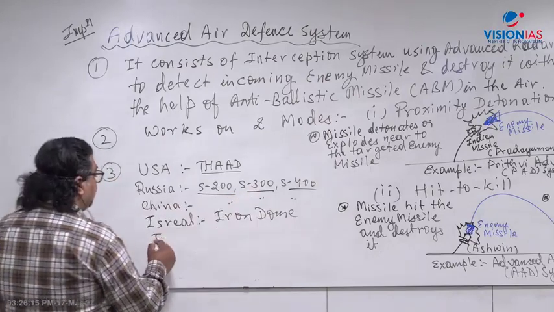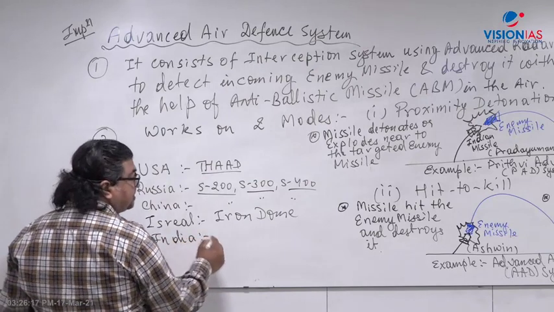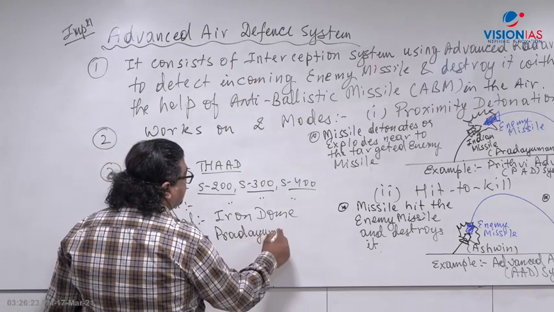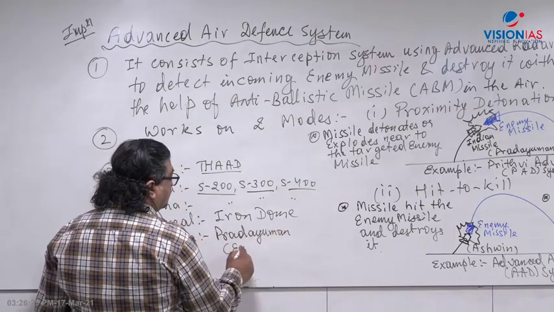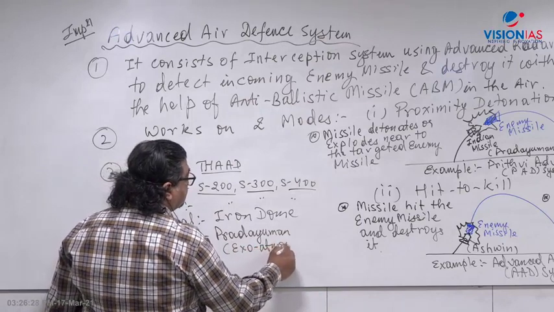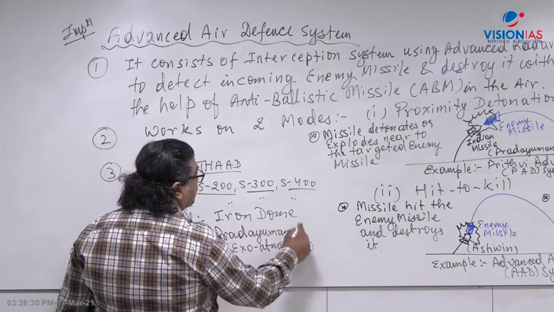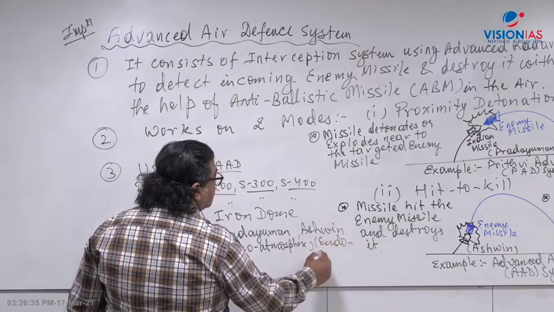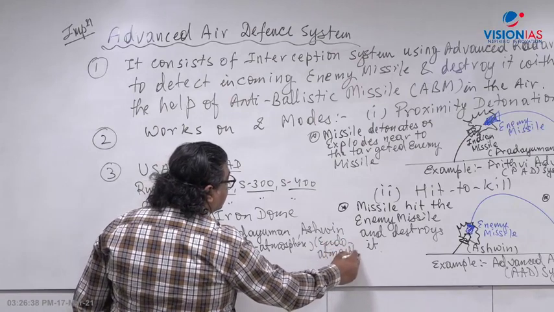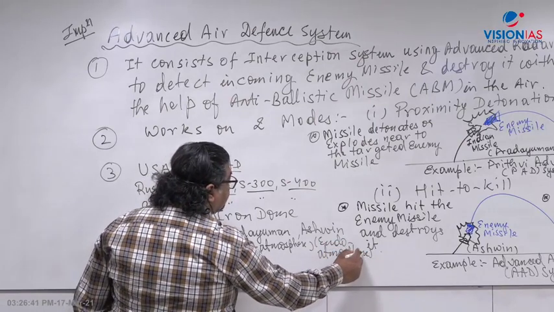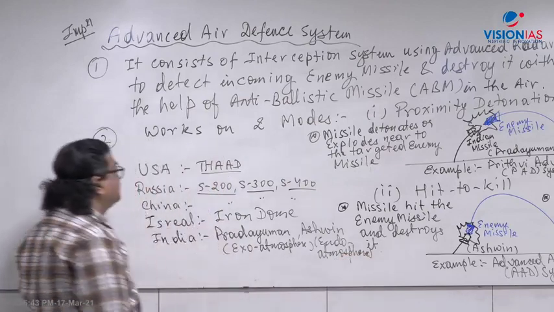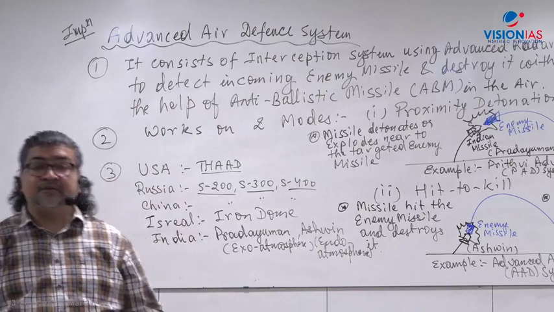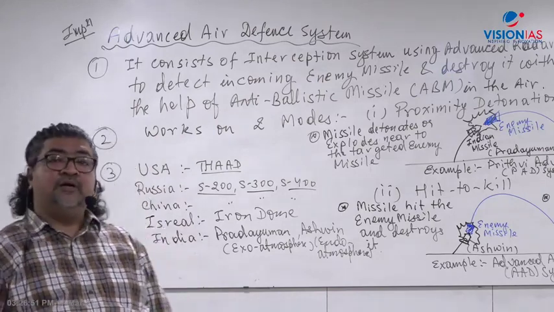And now, as I said, India has developed its own. What is the name of the missile? One is Pradyuman. From the DRDO point of view, Pradyuman is a high altitude missile that can work in the exo-atmosphere. And then Ashwin, which is for the endo-atmosphere. So India is going to be in a select list of countries worldwide to develop this kind of technology: US, Russia, China, Israel and India. These are the countries working to develop such advanced air defense systems.